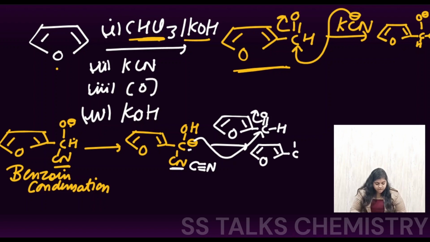So here C with the OH and the CN group is present, which has attacked over another carbon center, which will now have the O negative, and here we have the hydrogen, and the furan ring is present like this, right? Like this the species will be formed.